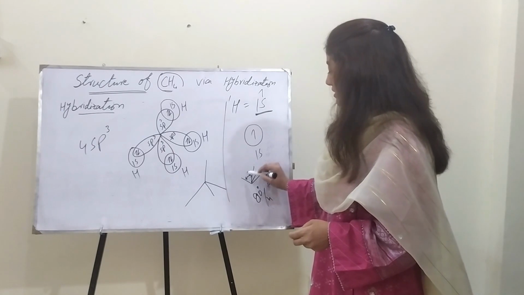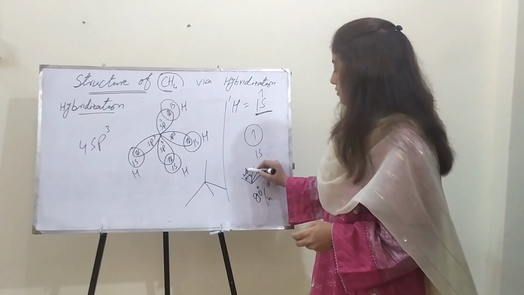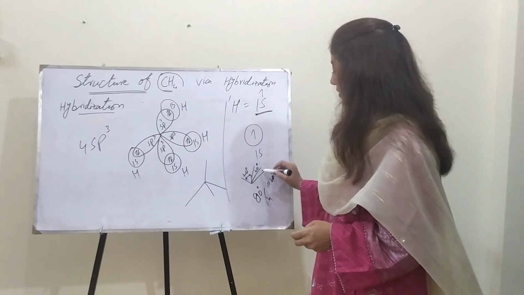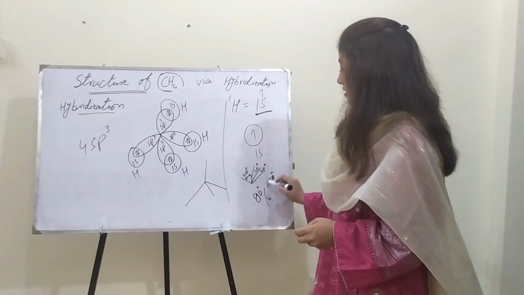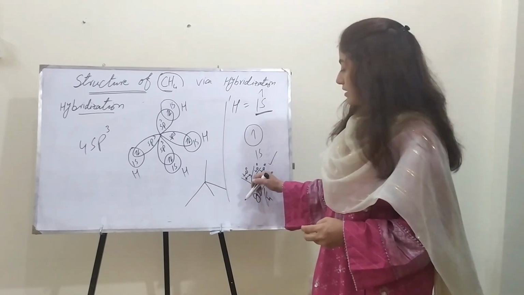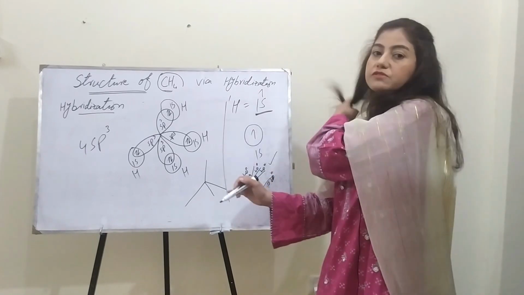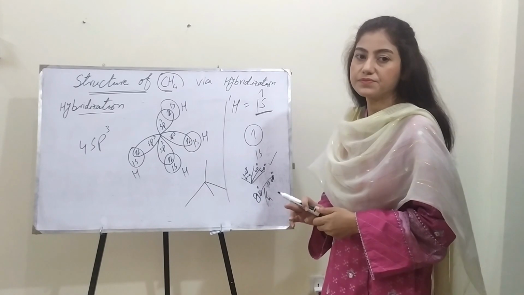If the angle between two bond pairs is just 20°, here 20° and here 20°, then there would be maximum repulsion between them, and these would not be stabilized.